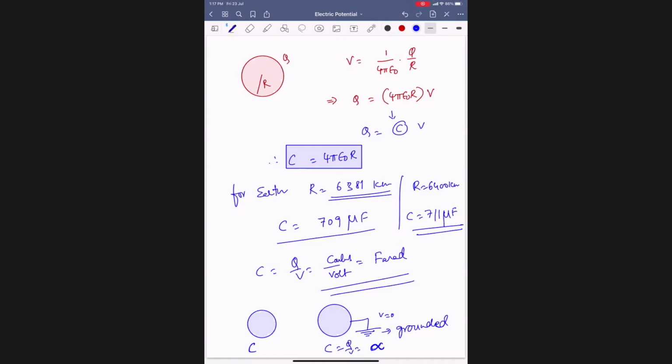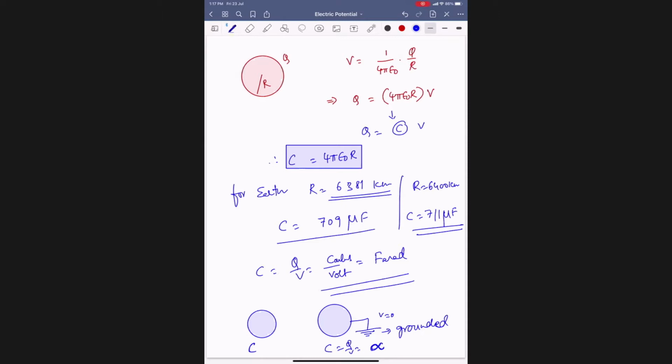Now, how to increase the capacity of a conductor? You are saying, sir, it does not depend on Q and V. Then how to increase the capacity of a conductor? Normally, in the spherical capacitor we derived, a sphere having a radius r has capacity 4 pi epsilon naught r, when the surrounding medium is air. If r, the radius of the conductor, keeps on increasing, the capacity increases.